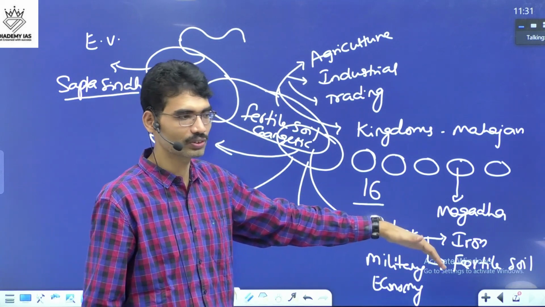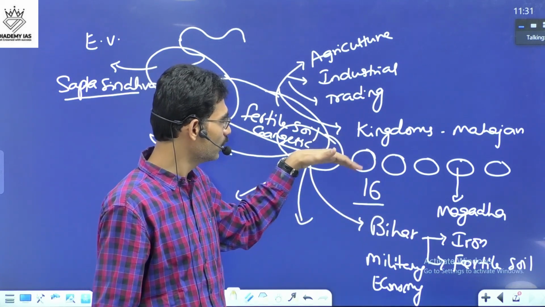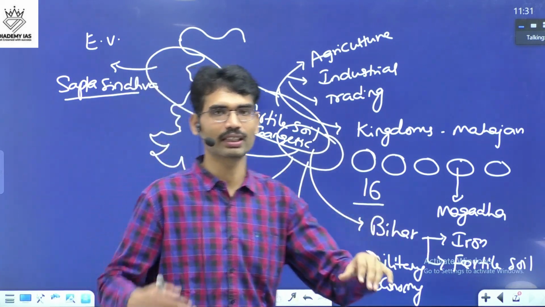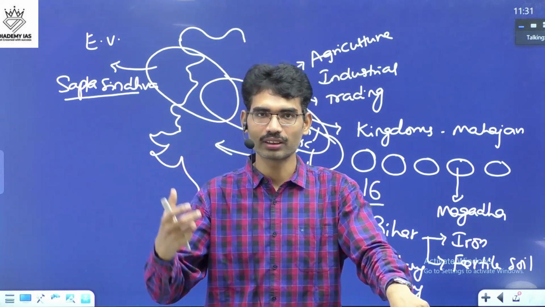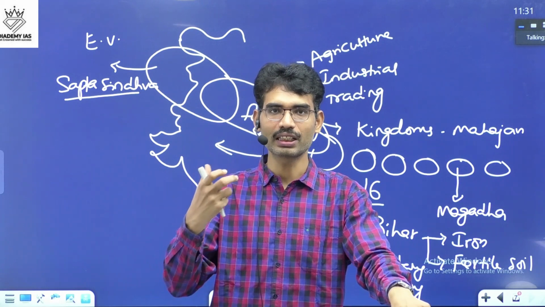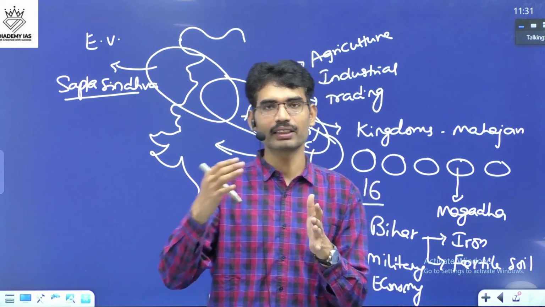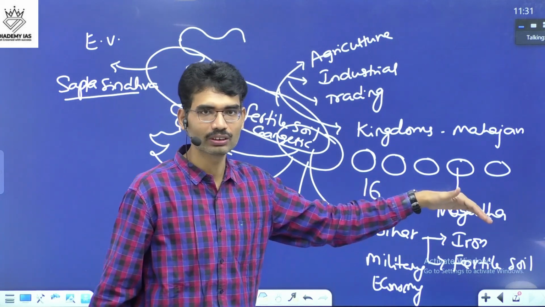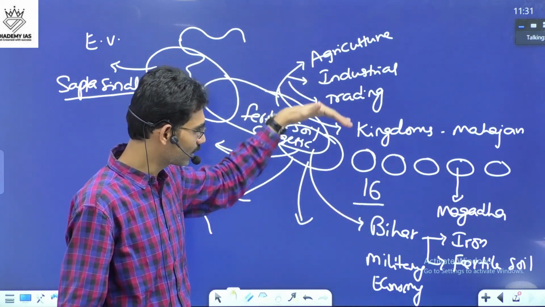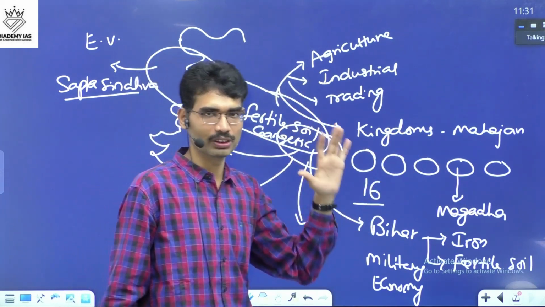Once they got these resources, they were able to use them in agriculture, in industry, in trading activities. Now the state got more resources, the state became powerful, they maintained a huge army. Once they got the strong army, they started expanding to different areas. That is how the first Pan-India Empire emerged.